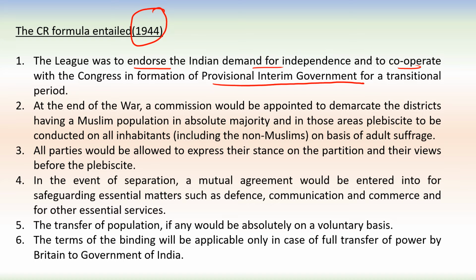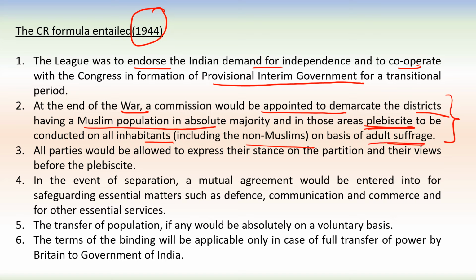Second point was, at the end of the war, a commission would be appointed to demarcate the districts having a Muslim population in absolute majority, and in those areas a plebiscite would be conducted on all inhabitants, including the non-Muslims, on the basis of adult suffrage.